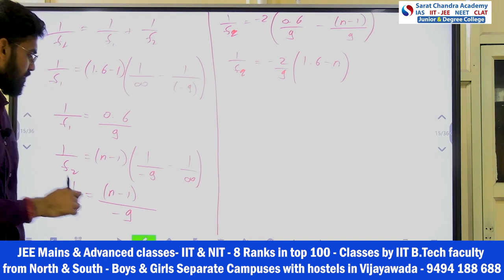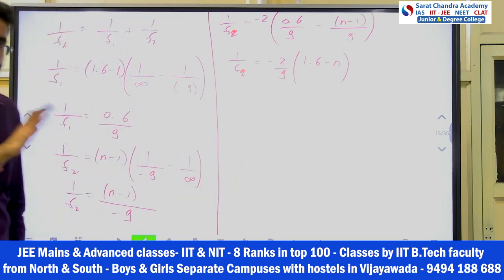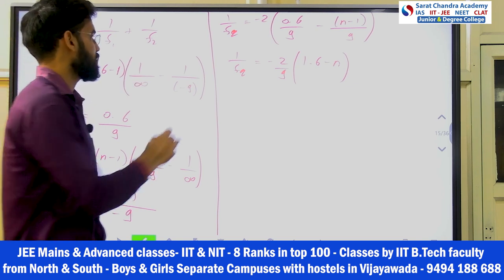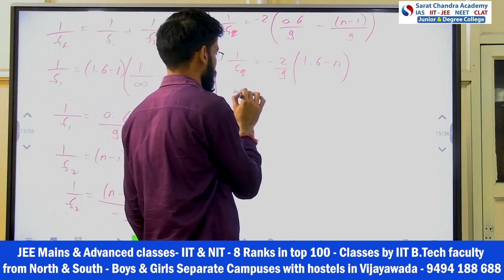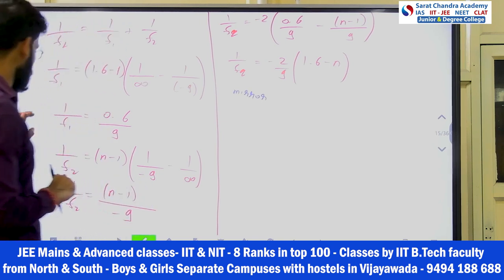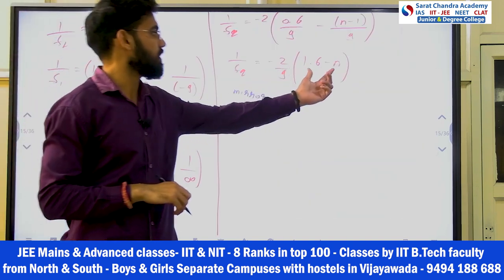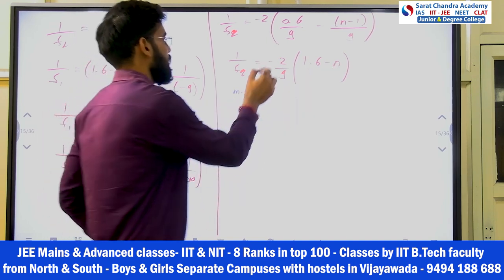Okay. So now you also know if there are two lenses and one mirror, the system will act as a mirror, right? So this is a mirror first of all. Which mirror is this? Now if you check the options, from where to where is n ranging? n is not going above 1.6, right? Means I can say this quantity is positive, but there is a negative coming.